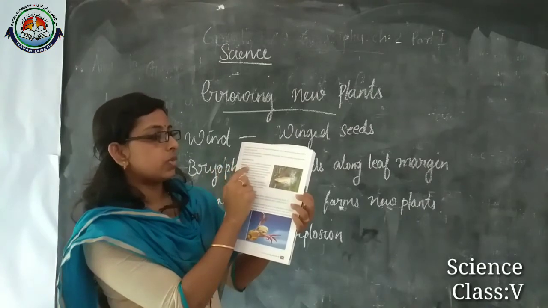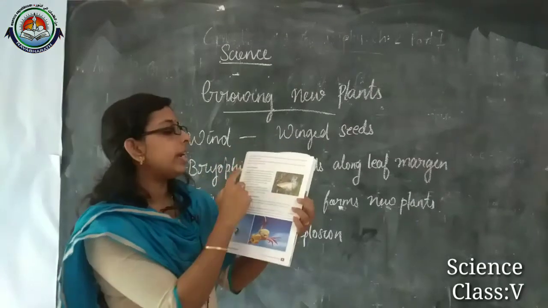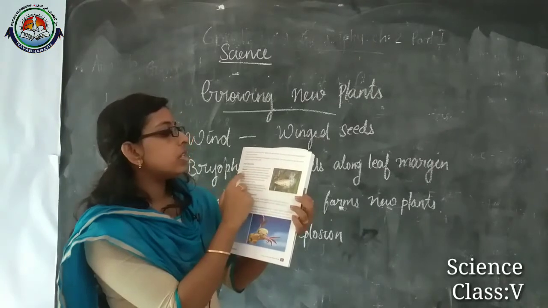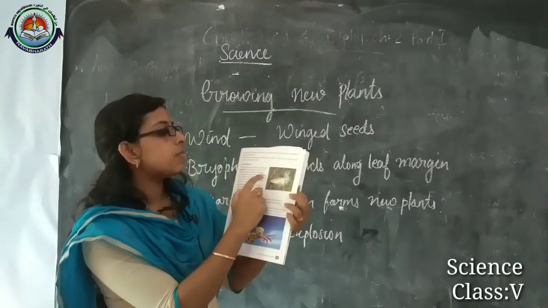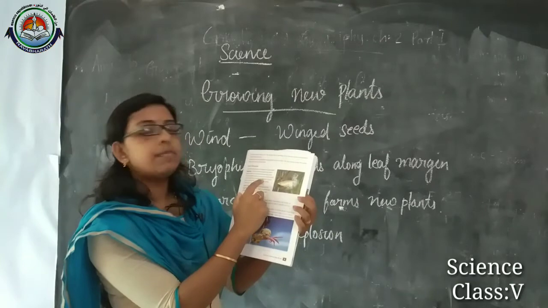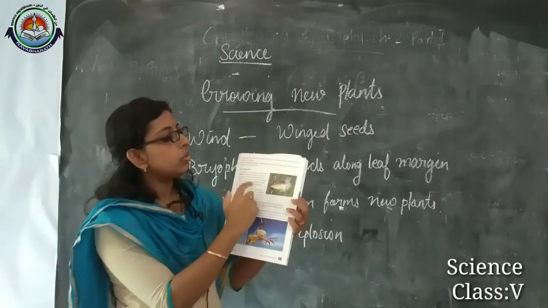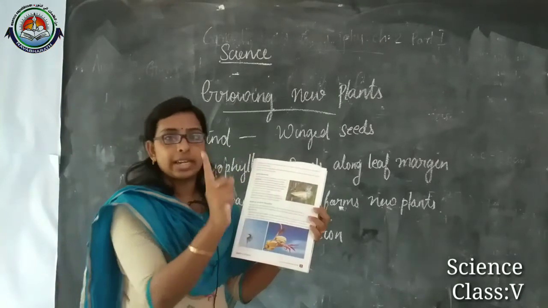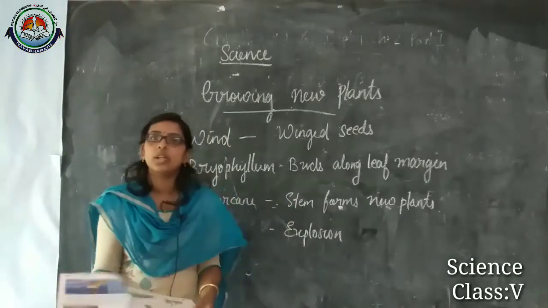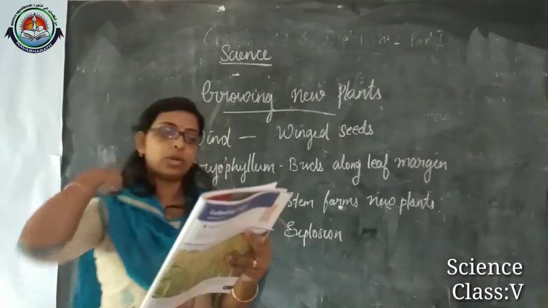Or you can write this one also: it is the phenomenon by which seeds scatter or spread themselves away from the parent plant to grow. There are two definitions. You can take any one. Which one is easy to learn, that you can write in your notebook.